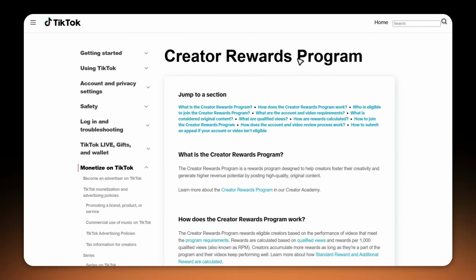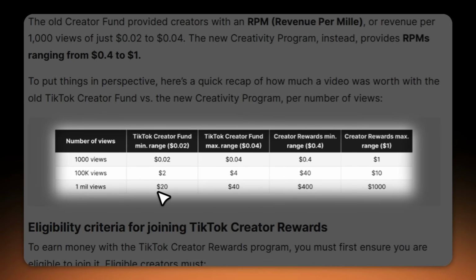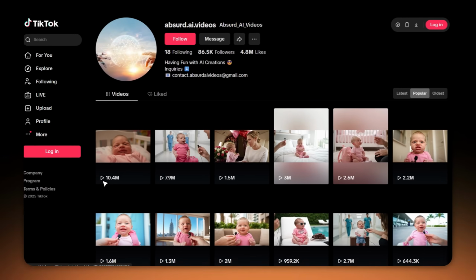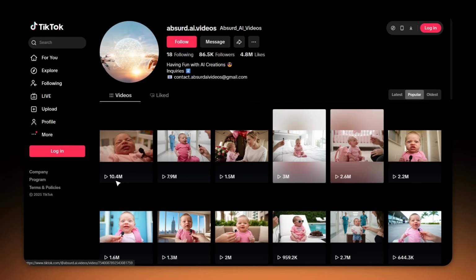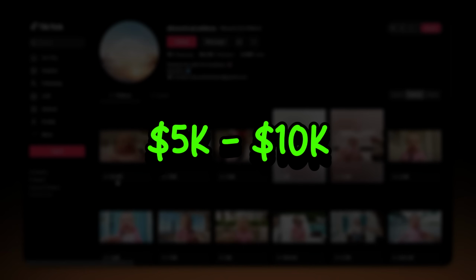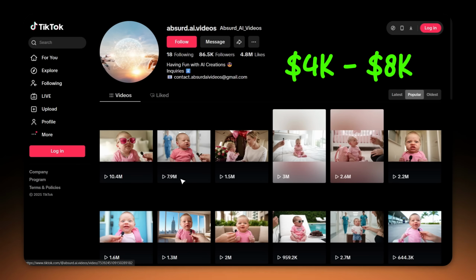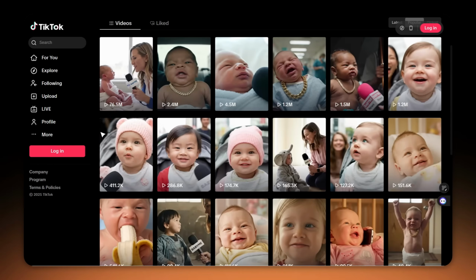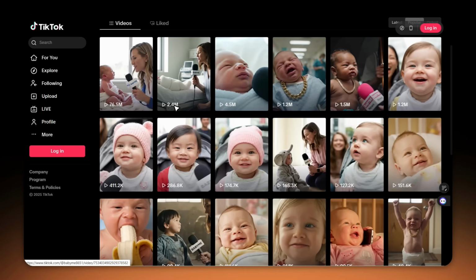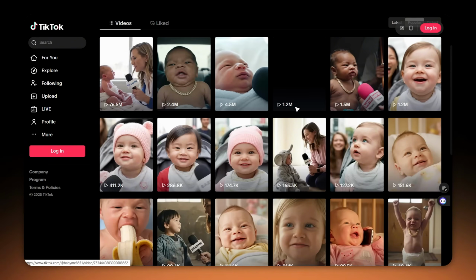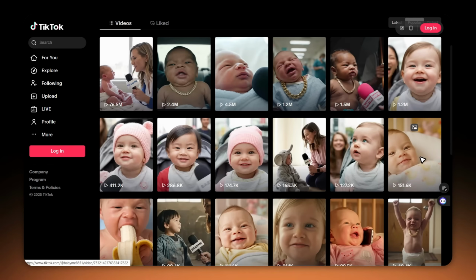Through the creativity program on TikTok, creators can earn anywhere from $400 to $1,000 per million views. That means this one video earned an estimated $5,000 to $10,000. This one hit 8 million views. That's another $4,000 to $8,000 in the creator's pocket. And the wildest part, there was no team behind this. The only employee needed was the AI. The entire thing was built in under 30 minutes.